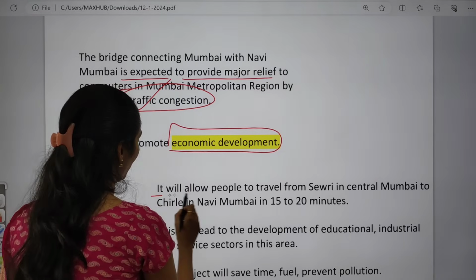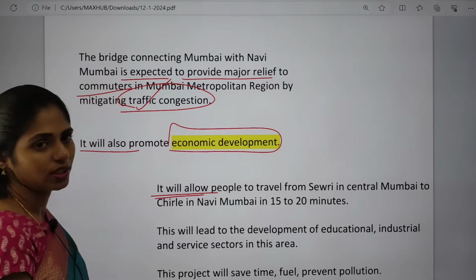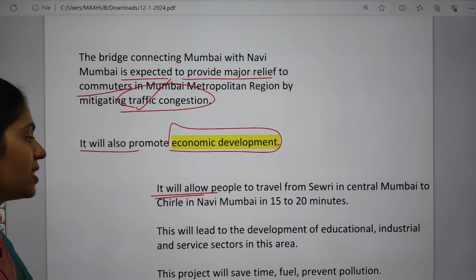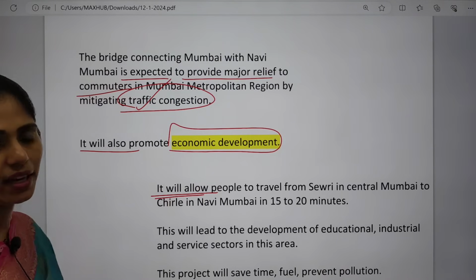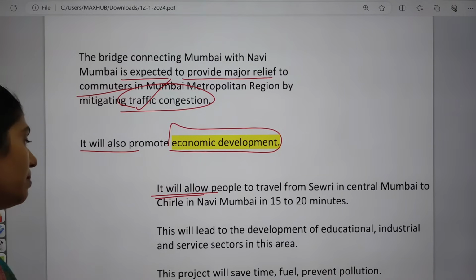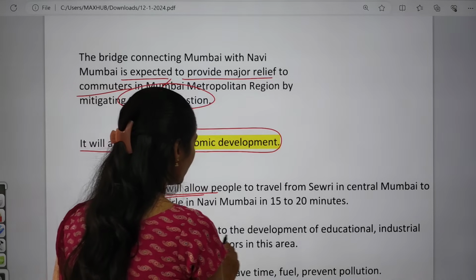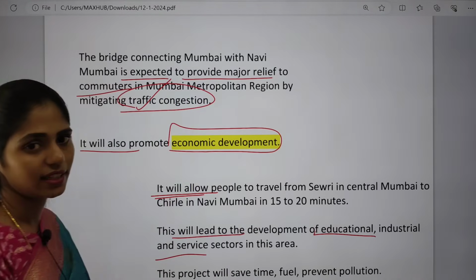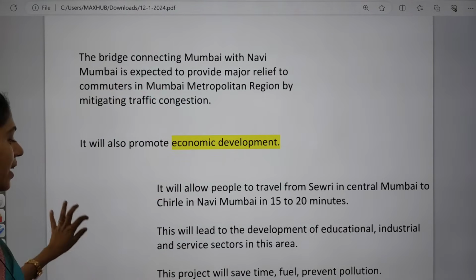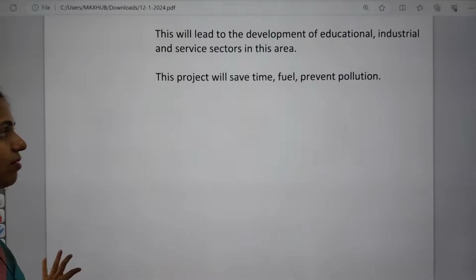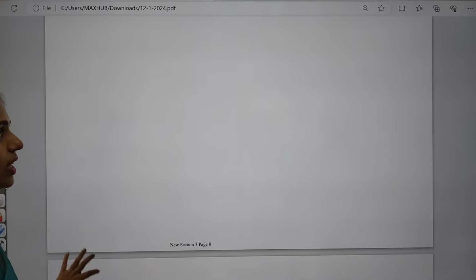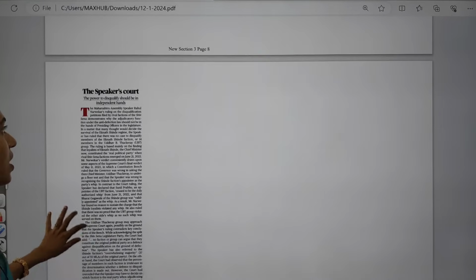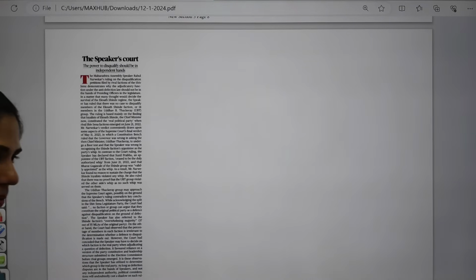This project will also allow people to travel from Sewri in central Mumbai to Chirle in Navi Mumbai within 15 to 20 minutes. This will also lead to development of the educational, industrial and service sectors in the Navi Mumbai region. This project also saves time and fuel, and it will also lead to prevention of pollution. Okay, so this is about this topic.